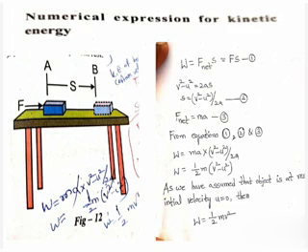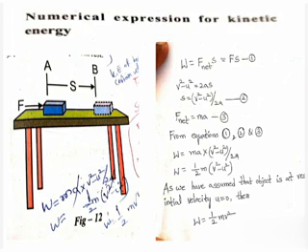So we know Newton's second law of motion: F net is equal to ma. From the second and third equations, what is the second equation? s is equal to v square minus u square by 2a. And what is the third equation?